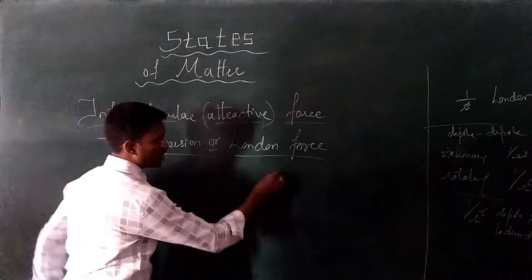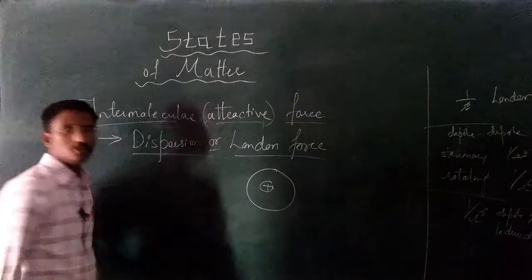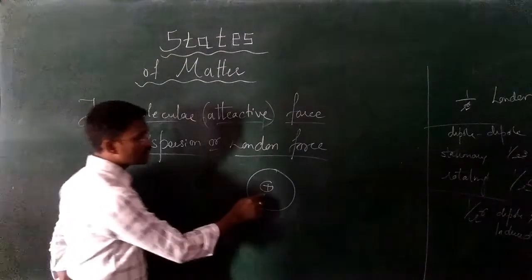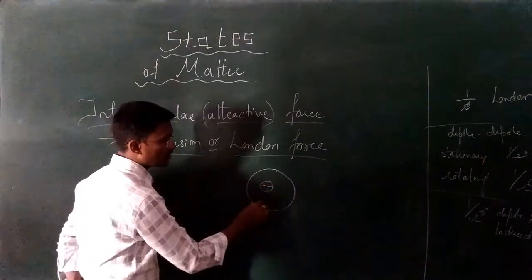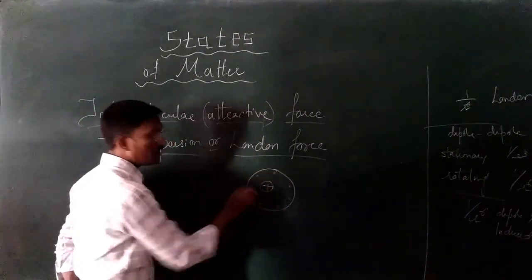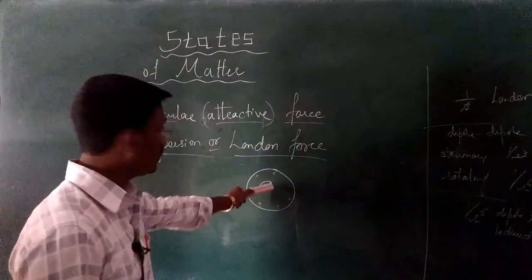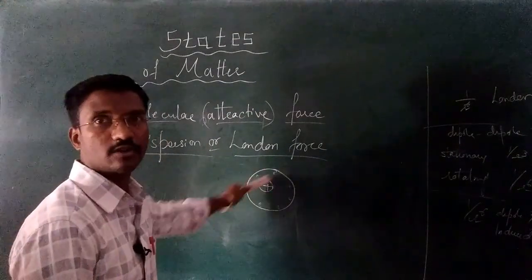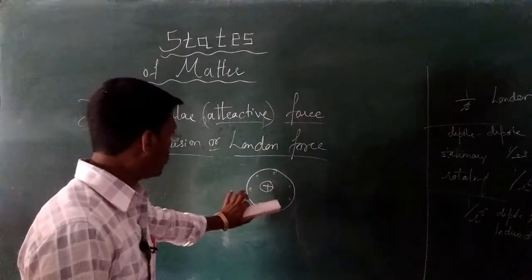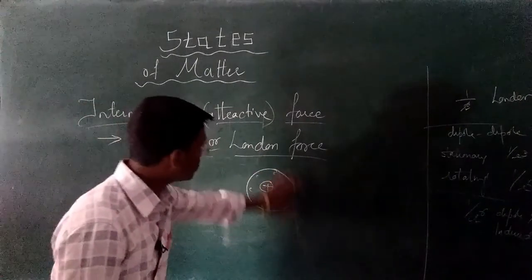Generally, the structure of an atom is spherical. The nucleus will be present at the center, and the electrons present around the nucleus are distributed uniformly. Can you see here? The nucleus is at the center and electrons are revolving around the nucleus. In this figure, as you are observing, the electrons are distributed uniformly.